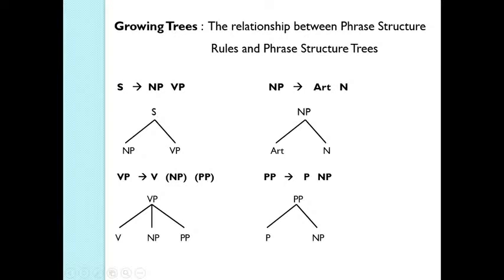And here the prepositional phrase again consists of preposition plus noun phrase, and this noun phrase should follow the rule of this noun phrase as well. So you see the same rule is applied everywhere.